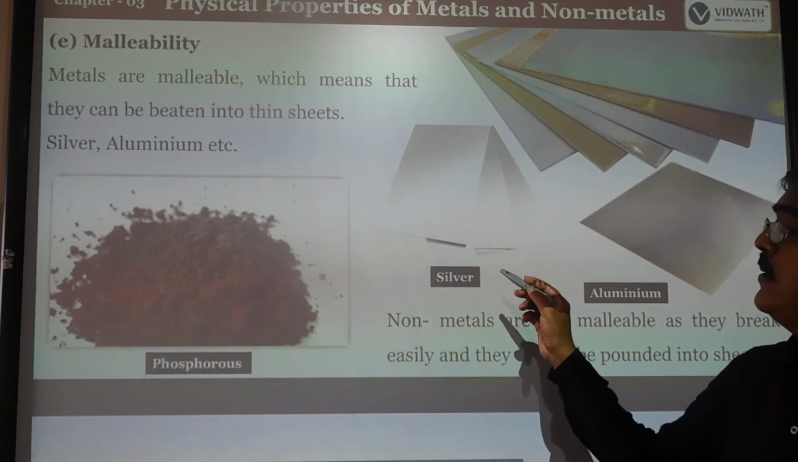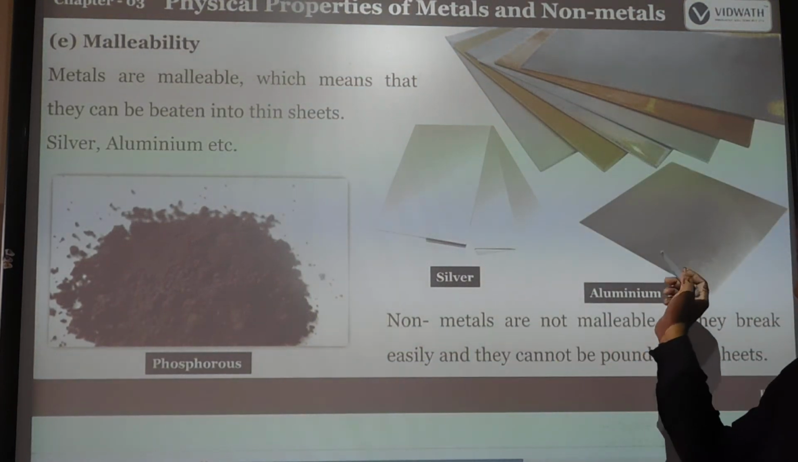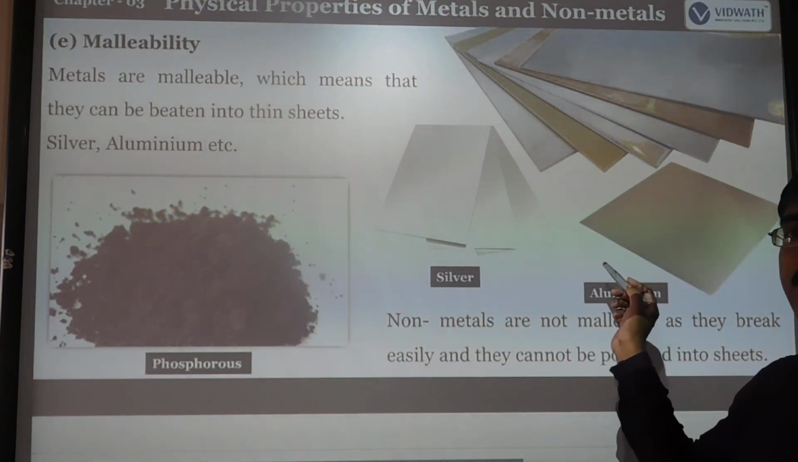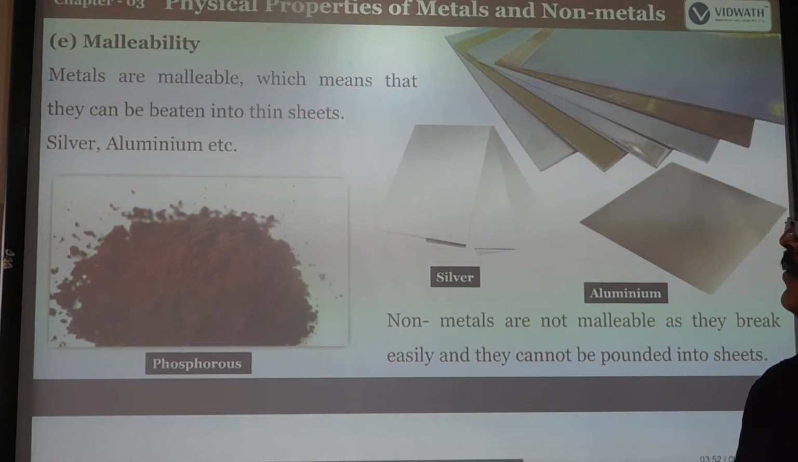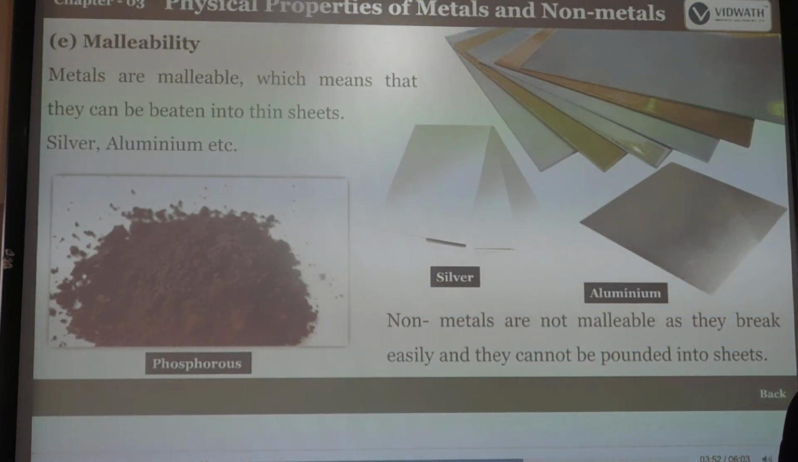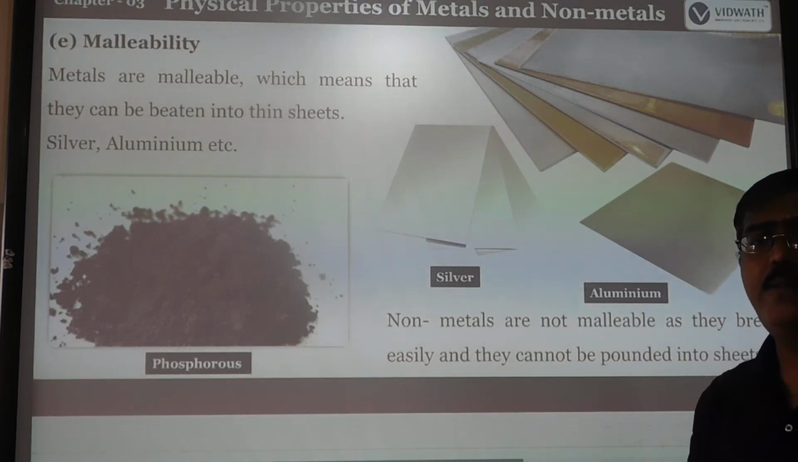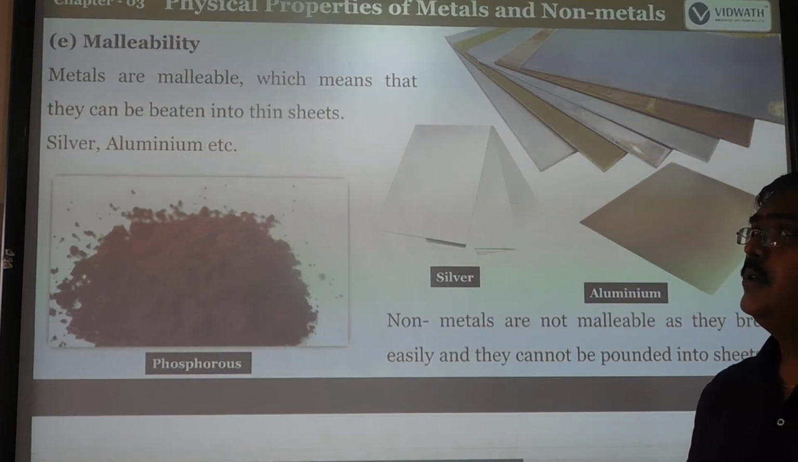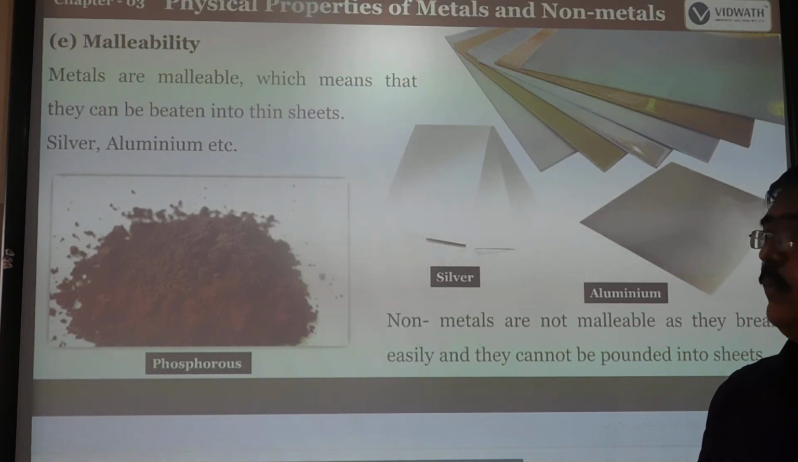Silver and aluminium can be converted into sheets: aluminium sheet, silver sheet. Iron can also be converted into sheets. The metals which can be converted into sheets, that is malleability.